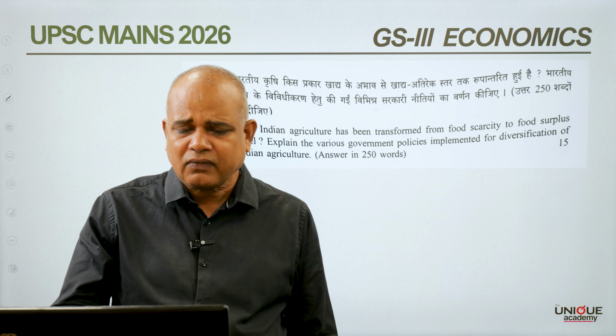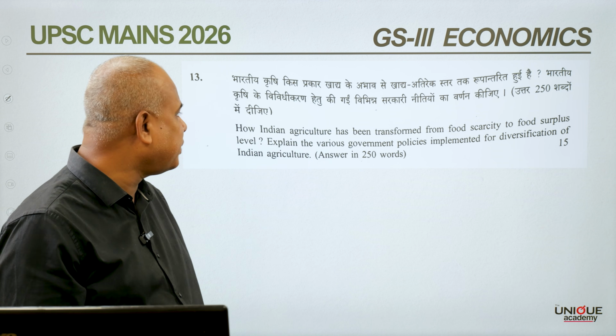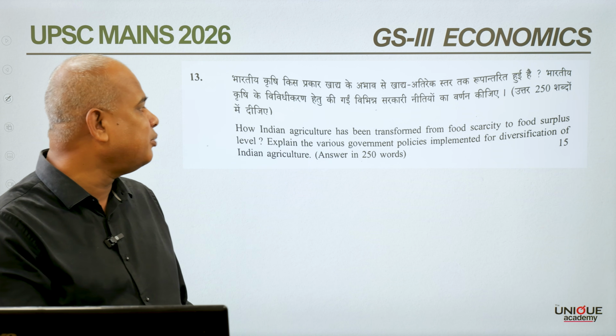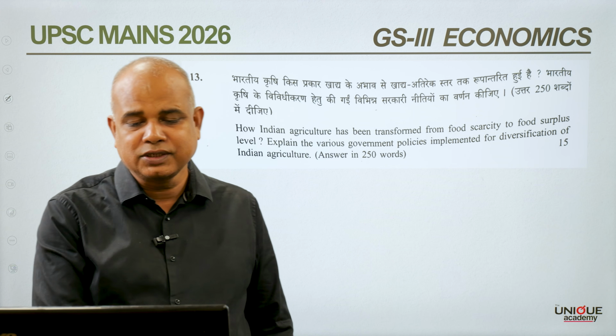Now, the next part of the question is various government policies implemented for diversification of Indian agriculture.